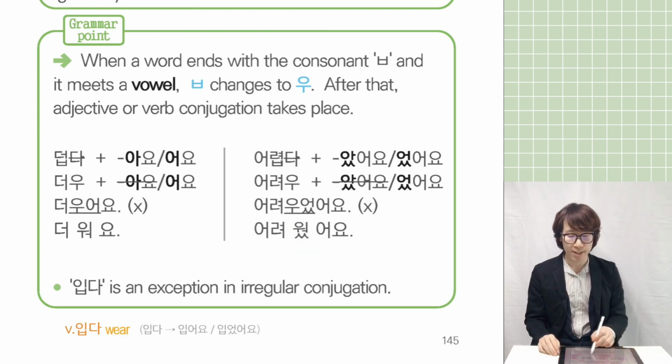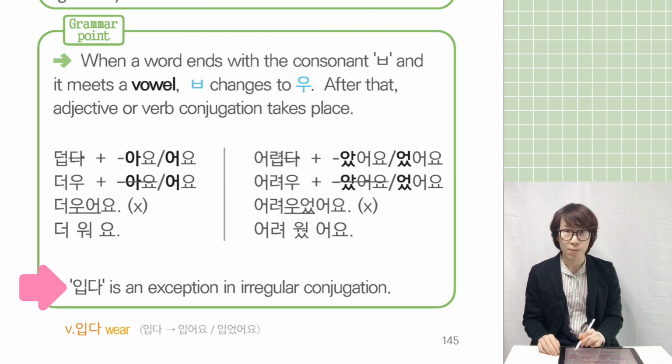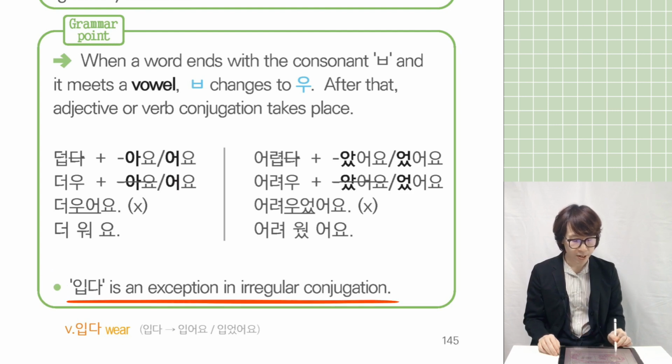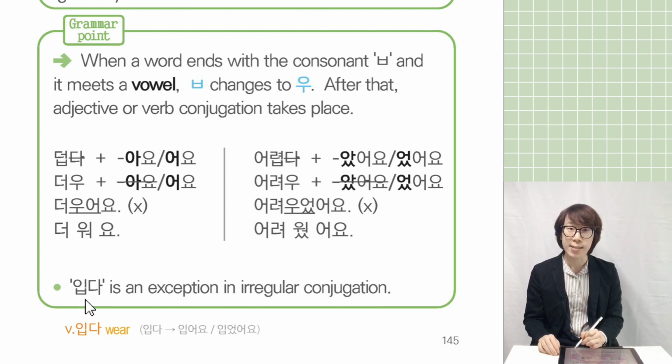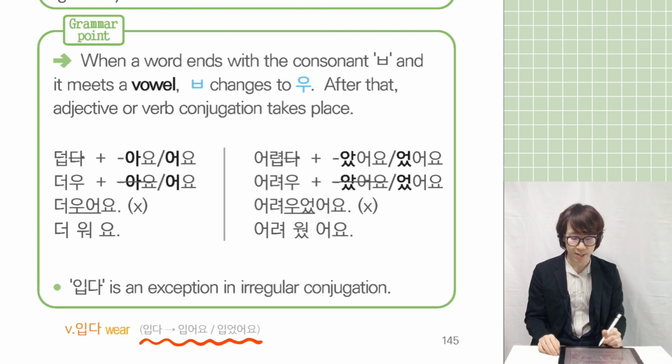Everyone, what do you think about the conjugation way, the 부 irregular? It's difficult, right? So that's why you need more time to understand this one. I want to explain to you, there is one exception so far, 입다. 입다 is an exception in regular conjugation. 입 has a 부, but the conjugation, you can say 입다 becomes 입어요 and then 입었어요. It doesn't change. So 입다 doesn't change.